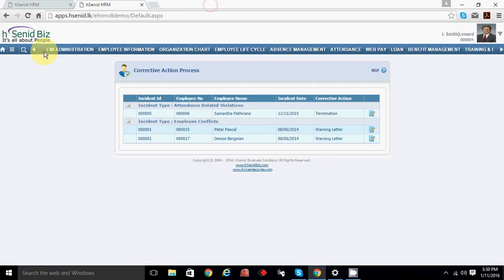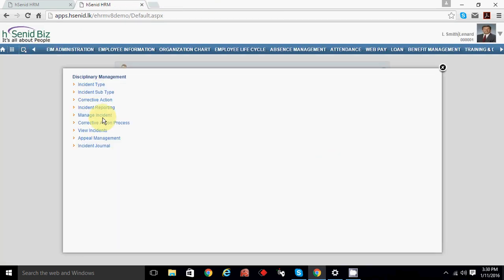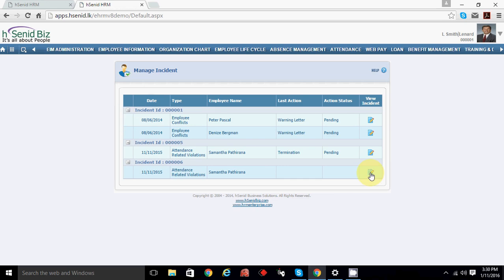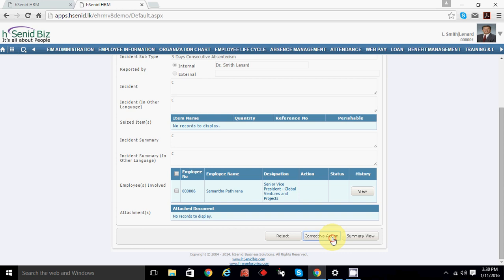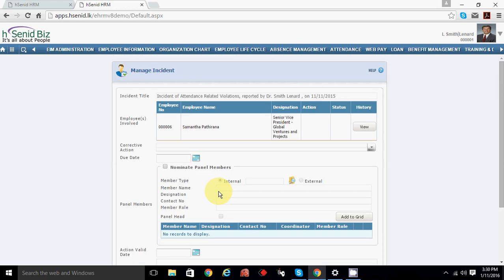In manage incident, you select the employee and go to corrective actions.